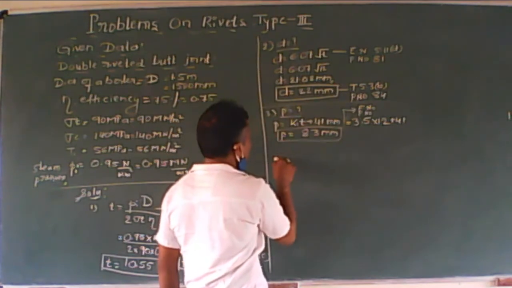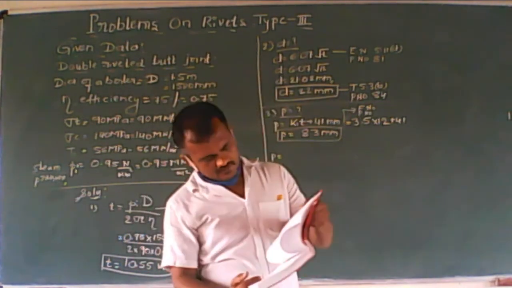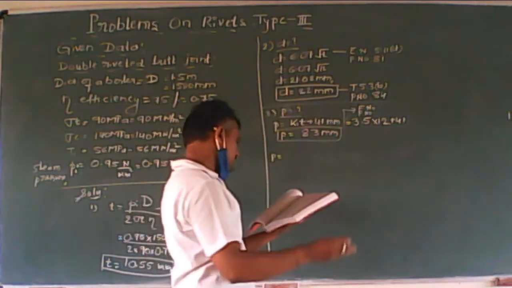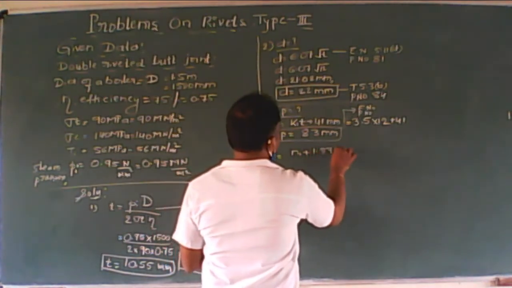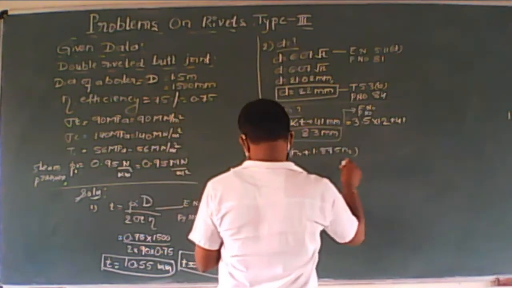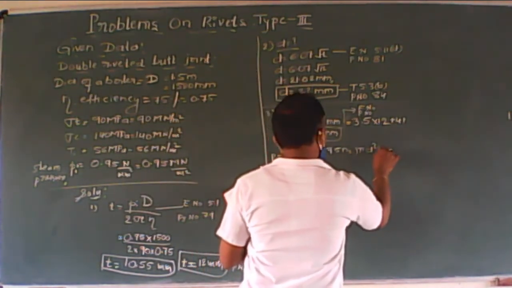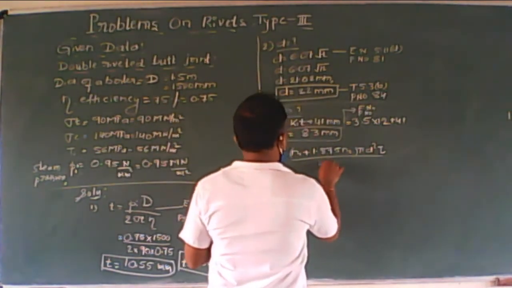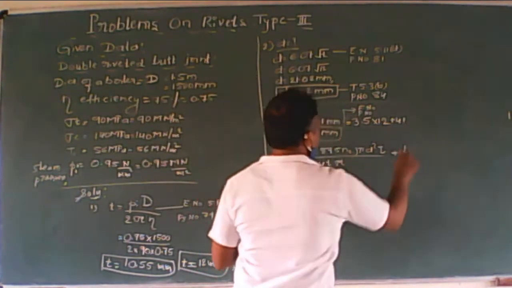This is one value. Another value you can calculate with the help of the equation. One more equation, what is that? Pitch is equal to N1 plus 1.875 into bracket 5 d square tau, whole divided by 4 t sigma t plus diameter, correct?